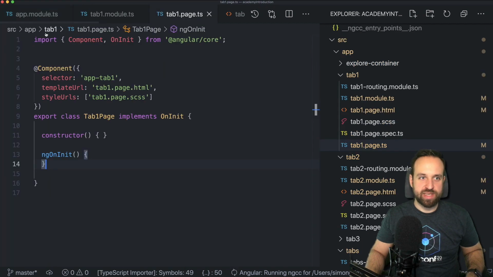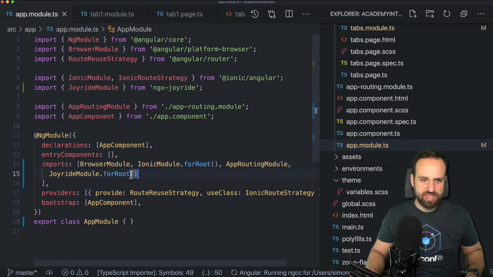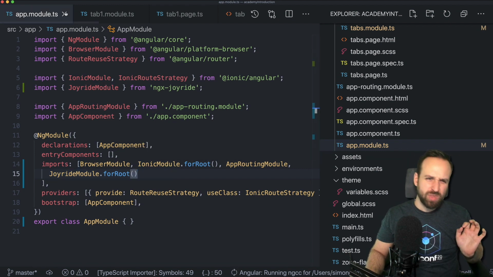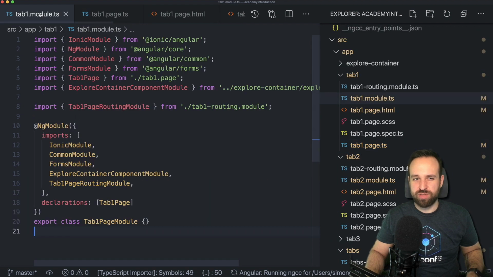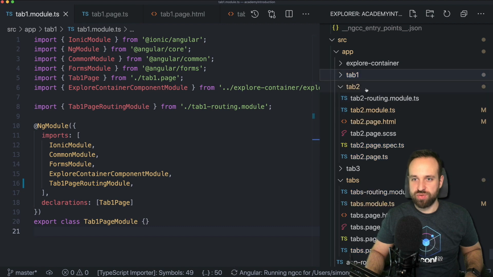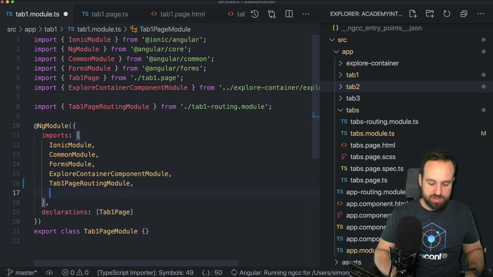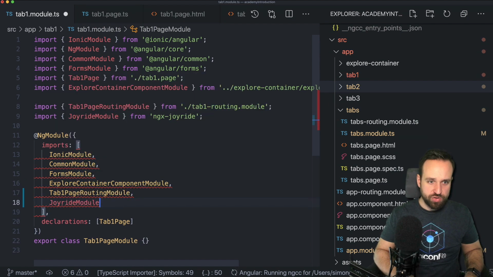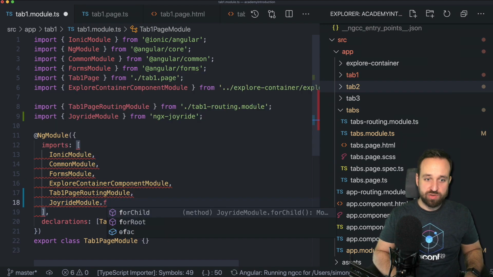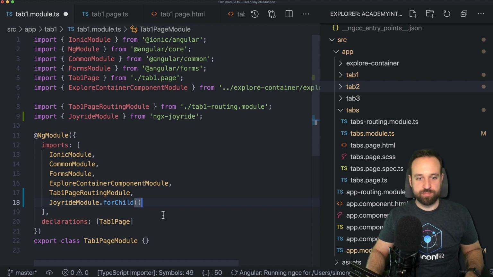So let's implement it. First step is to add it to our app module by calling JoyrideModule.forRoot. That's the first part. But whenever you want to use this package in one of your lazy loaded pages, like the tab 1 module, so we got the tabs interface in that one, we also have to add JoyrideModule and now call forChild instead.